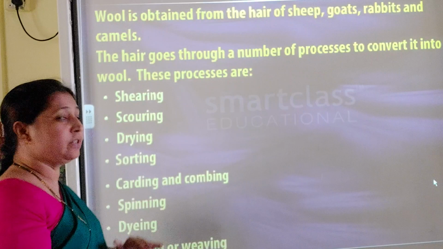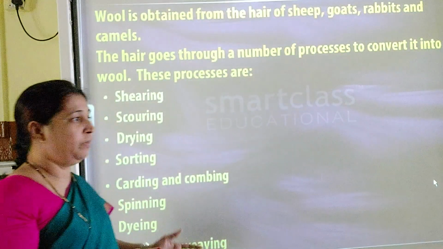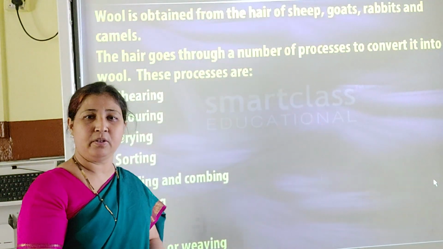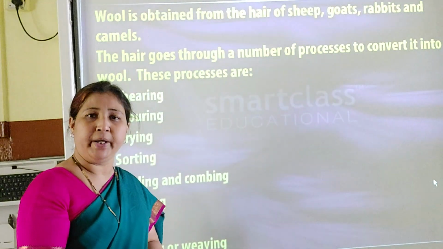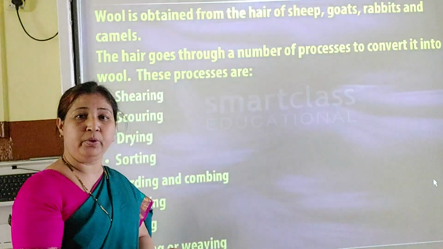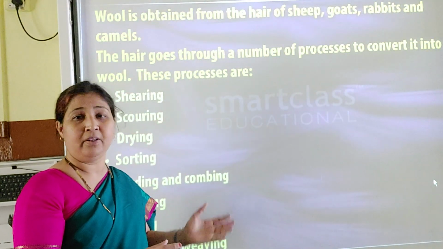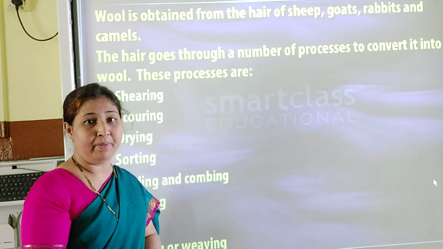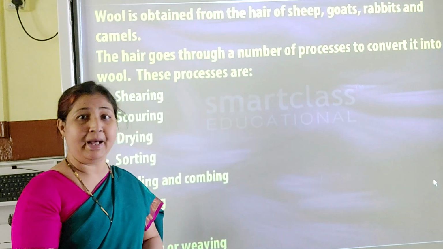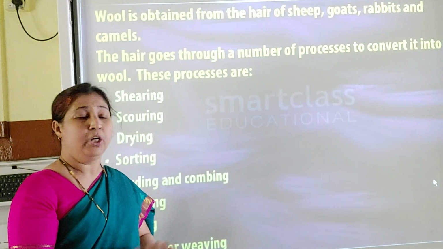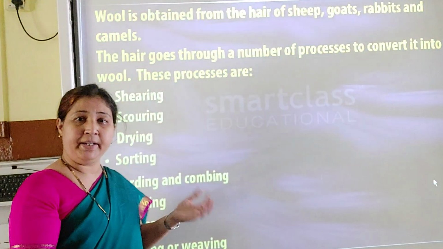Then last is dyeing. Whatever colors you might have seen, so many colors of sweaters, socks, caps, everything you get, isn't it? Actually, the hair of the sheep will usually be black or brown, or sometimes white also. So how do we get various types of colors?